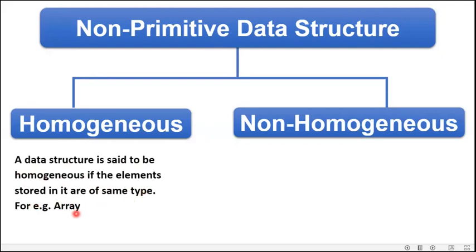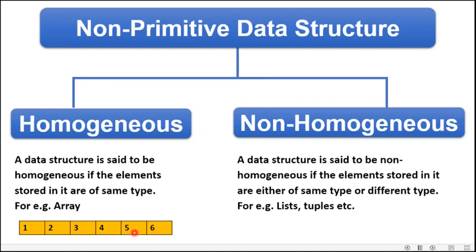For example, arrays. Arrays support homogeneous type of data structure. For example, there are 6 elements in my array and all are of integer type. Because if I want to store a floating point number along with my integer numbers in my array, it is not at all possible because it will not support it.